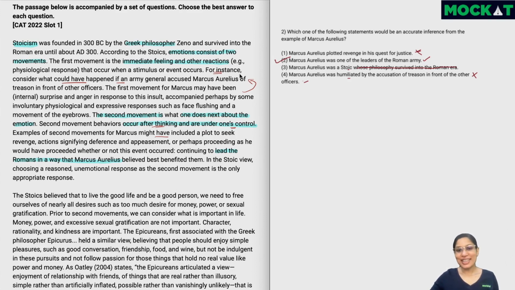But if you didn't know that, it doesn't actually stop us from solving the question. Now, if you did know this and you're wondering, but if he's the emperor, how can we say that he's one of the leaders of the Roman army? Remember that a lot of kings would actually lead their army, right?